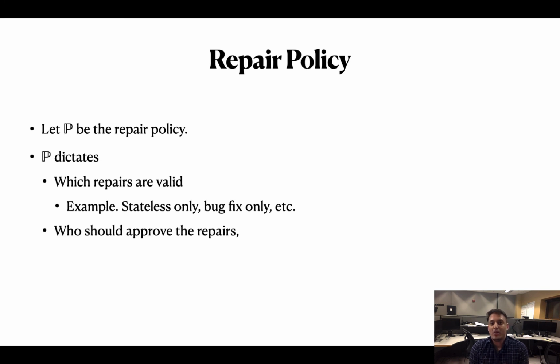The repair policy also defines who can approve repairs. For instance, the repair policy can say that the approval rule should be that 90% miners should agree to applying the repair. It can also say that Vitalik and 60% miners must agree. Or a Bitcoin approval policy could say that Satoshi, whatever Satoshi says is the rule.